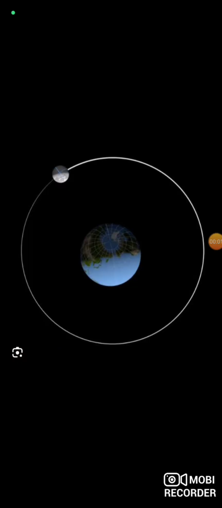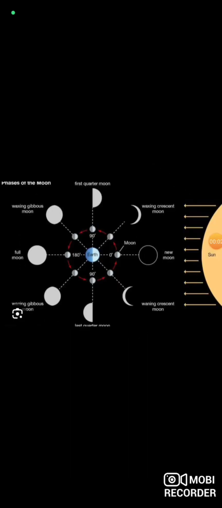The moon. The moon is our nearest neighbor in space. It is much smaller than the earth. It moves around the earth. As the moon moves around the earth, it seems to change its shape. Phases of the moon. The moon has no light of its own. The light we see is actually sunlight bouncing off the moon's surface. At any time, half of the moon is lit up by the sun's light while the other part is in darkness.